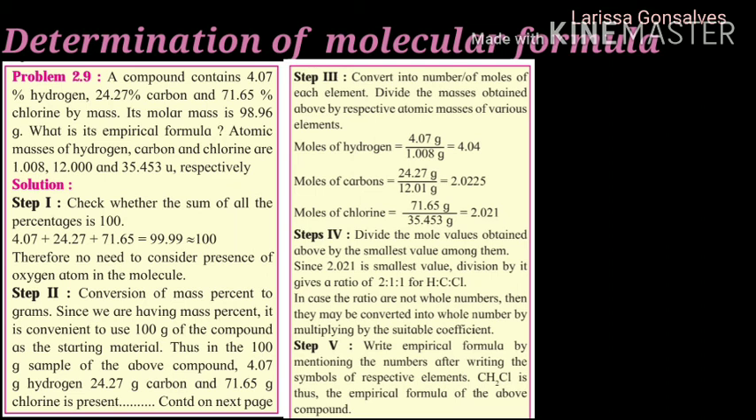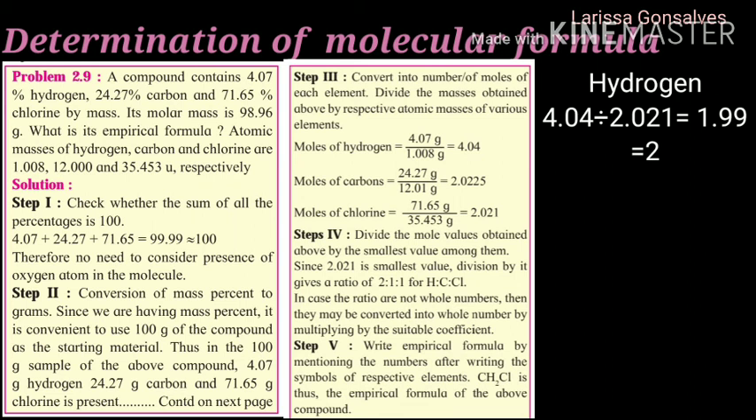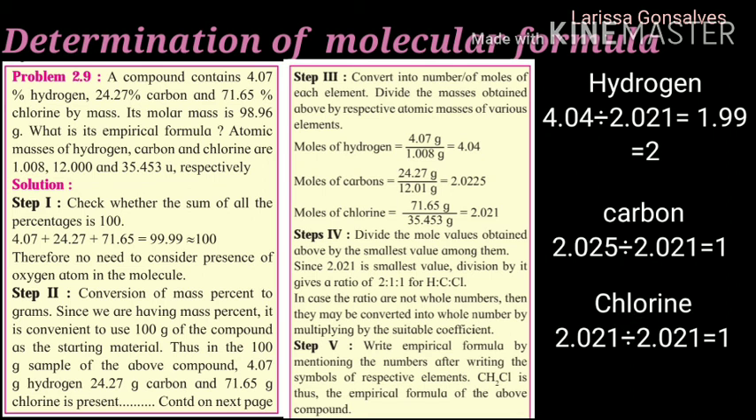The fourth step is, now the mole values that we got, we are going to divide by the smallest value among the three numbers. So first is 4.04, 2.0225, 2.021. The smallest of these three is 2.021. So we will divide 4.04 by 2.021, which will give us the answer as 2. Next we will take 2.0225 divided by 2.021, which will give us the answer as 1. And the last one is 2.021 divided by 2.021, which will give us the answer as 1.